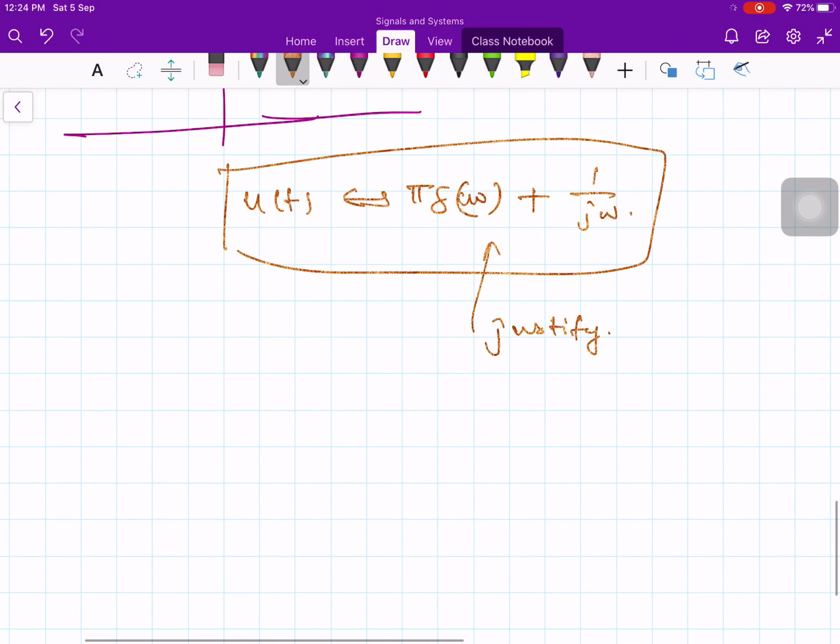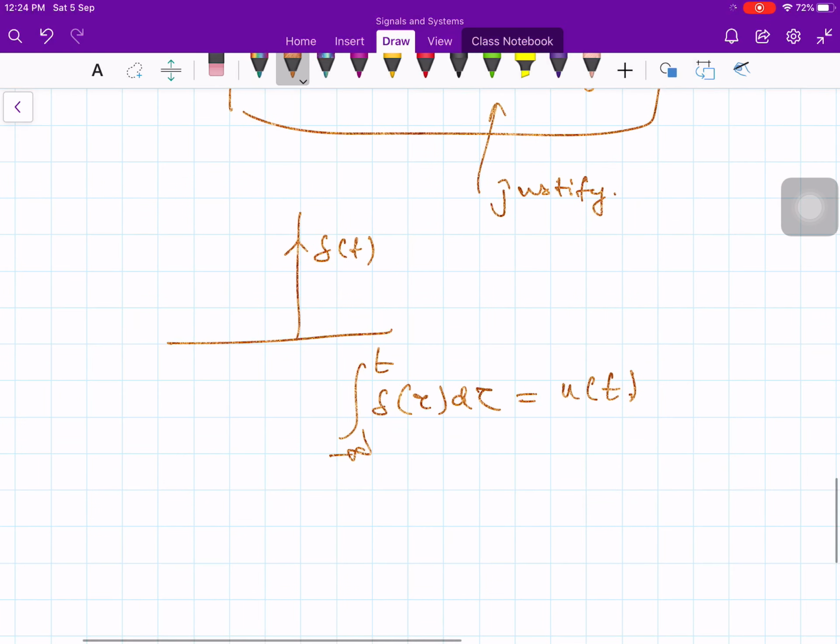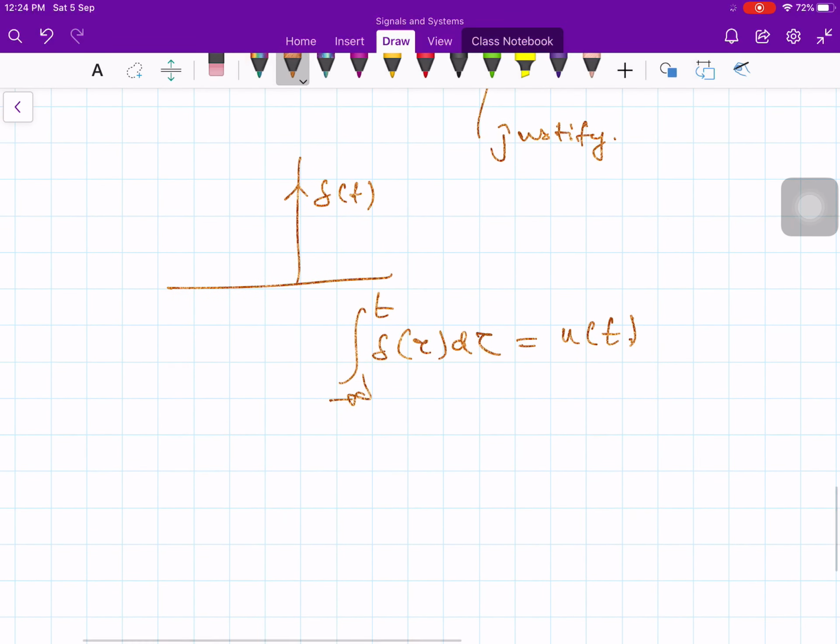We know that a unit step function is obtained by integrating a delta function, right. So, if you have a delta function, del of t, then if you integrate del of tau d tau from minus infinity to t, then this is going to be what? Your unit step function u of t. Or in other words, you can say your delta function is the derivative of the unit step function. And since we know the rule for the derivative, please recall from one of the previous lectures, how it gets transformed in the transform domain.